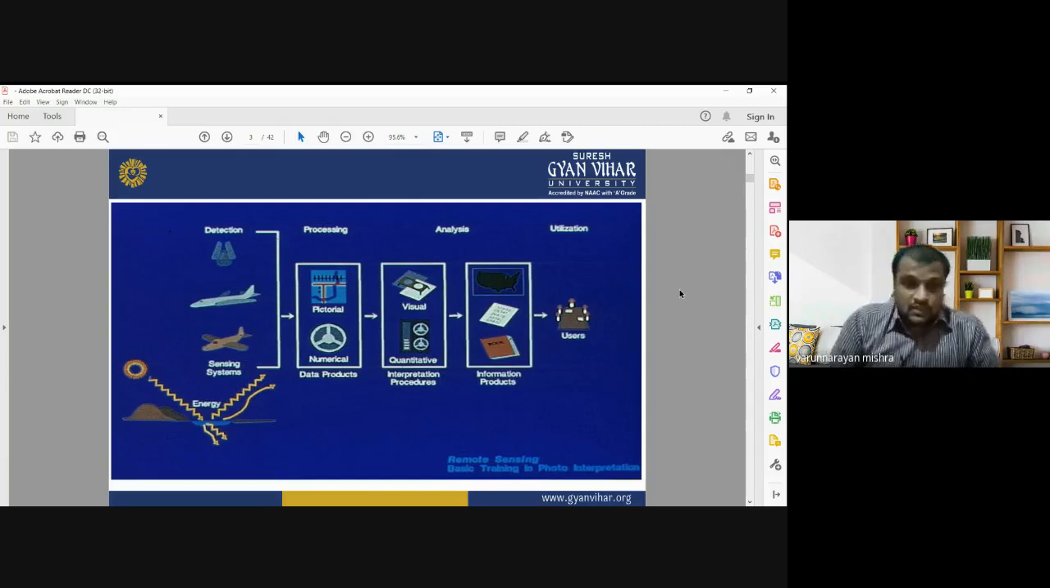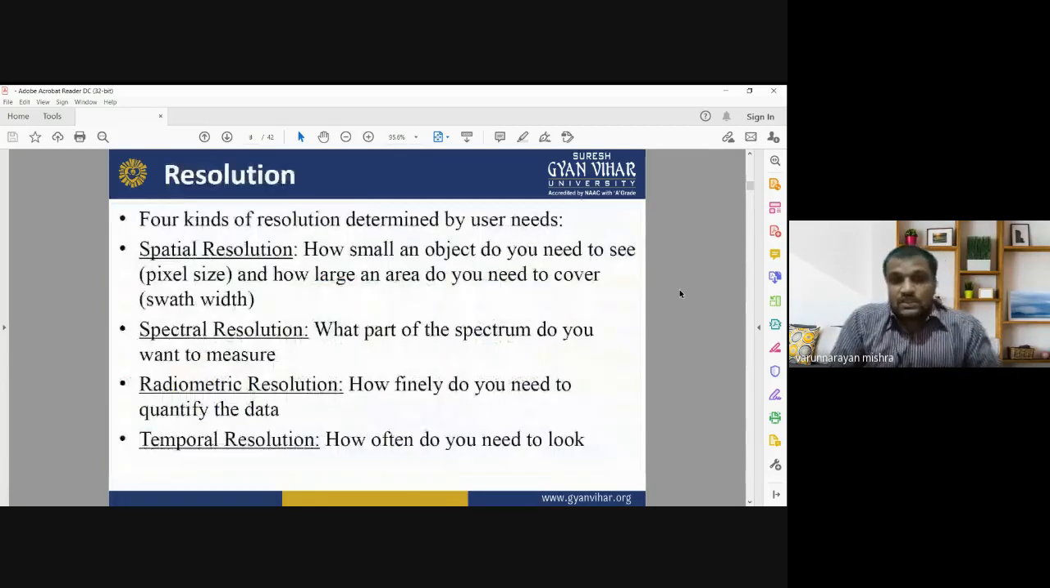Today's topic is about the role of resolution in urban remote sensing. There are four kinds of resolution that can be used in remote sensing technology. First is spatial resolution, then spectral resolution, radiometric resolution, and temporal resolution. Spatial resolution is the ability of a sensor: how small an object do you need to see, that is the pixel size, and how large an area do you need to cover on the earth surface, that is known as swath width.